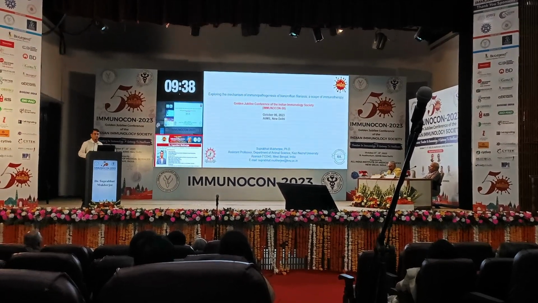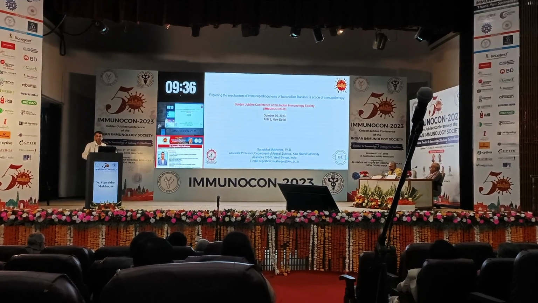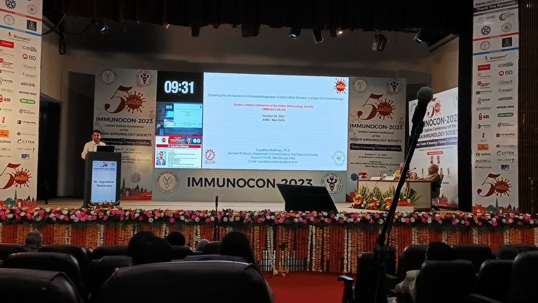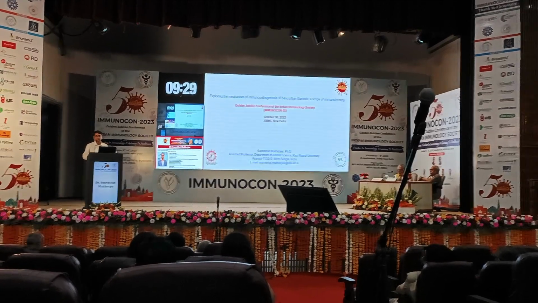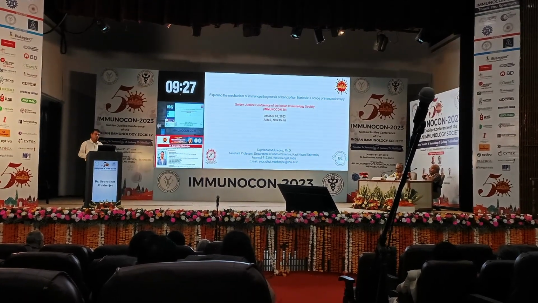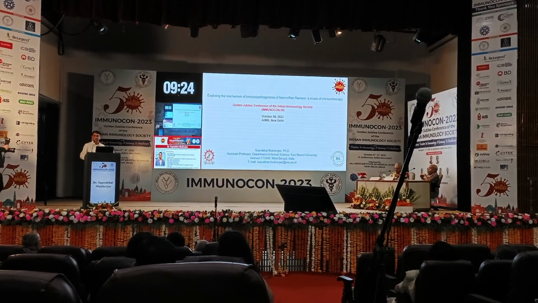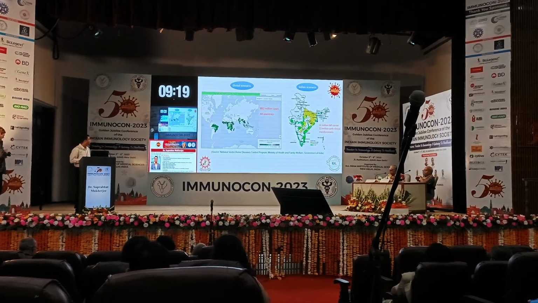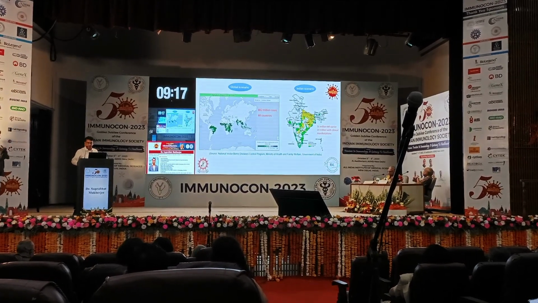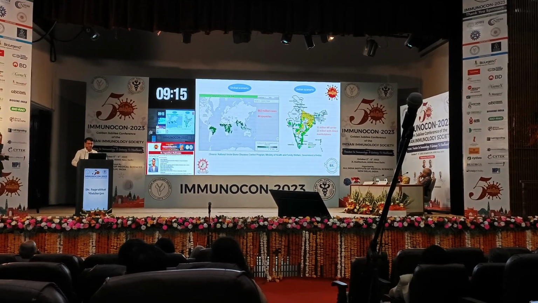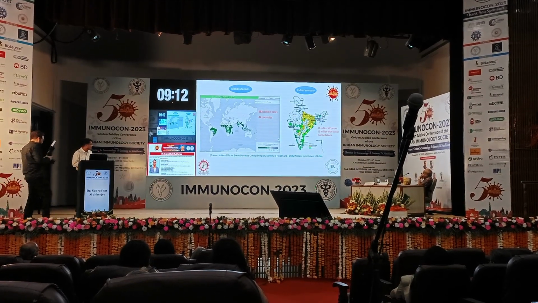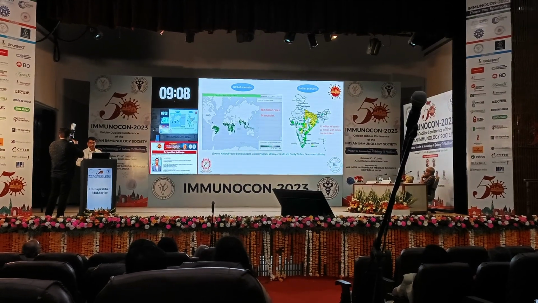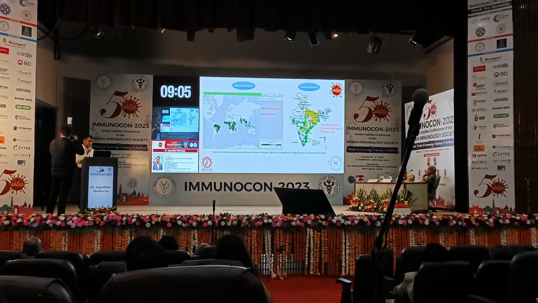So what is Bancroft's filariasis? In India you will find three parasites that can infect humans to cause filariasis. One is Wuchereria bancrofti, second is Brugia malayi, and third is Brugia timori. But amongst the filarial cases, 90% are due to Wuchereria bancrofti, and this form is known as Bancroft's filariasis. Currently 44 countries across the globe are infected with lymphatic filariasis, and our country, India, is contributing more than 40% to the global disease burden of lymphatic filariasis.